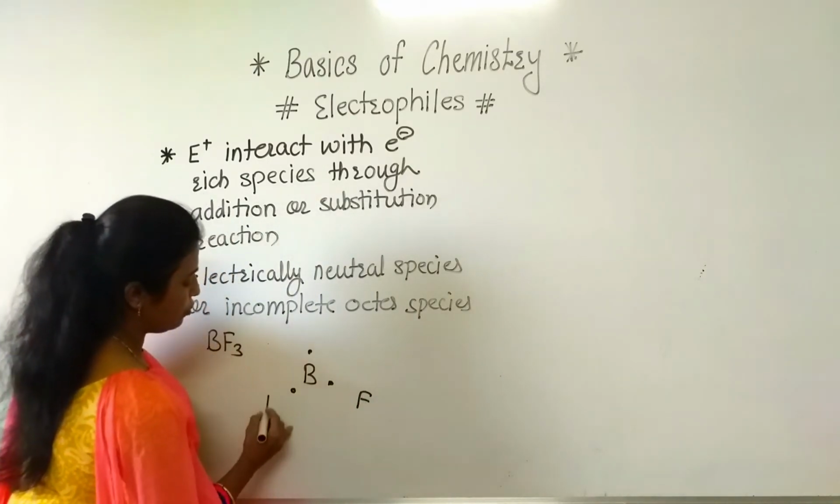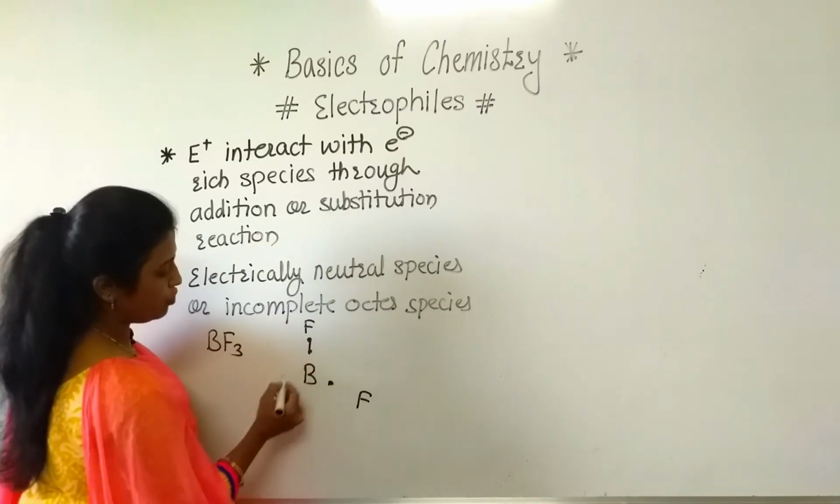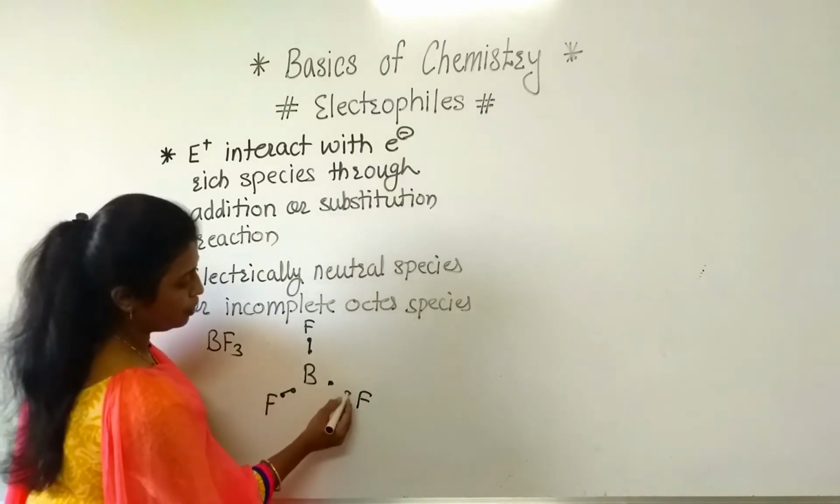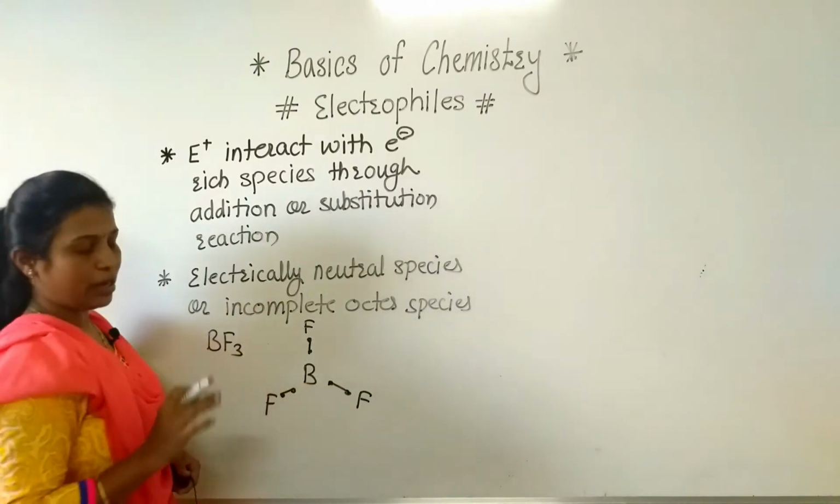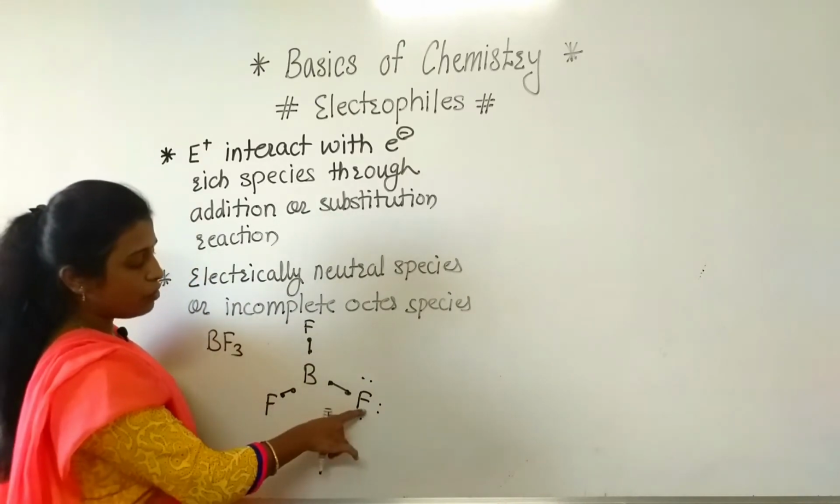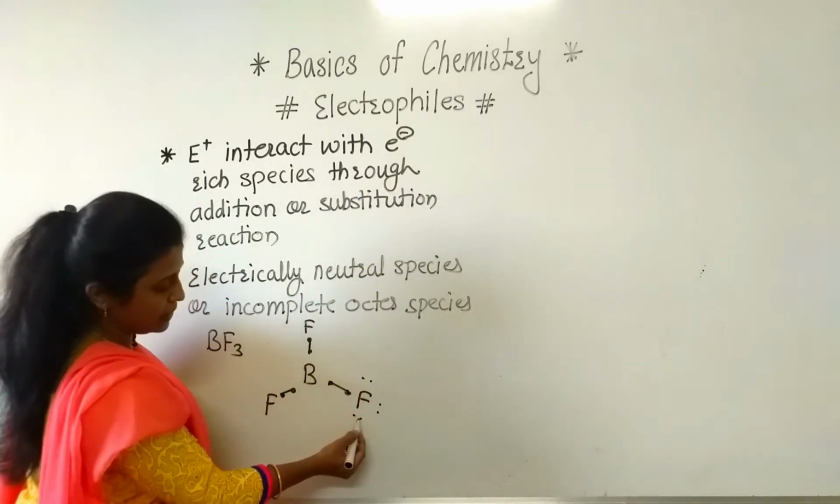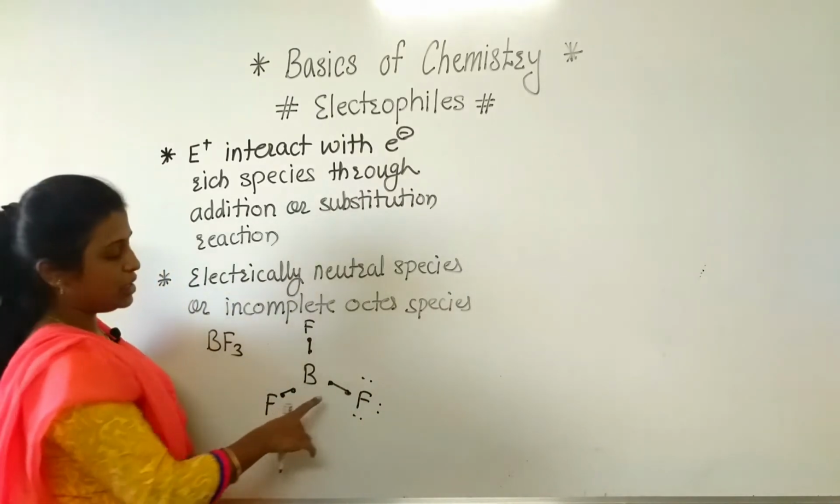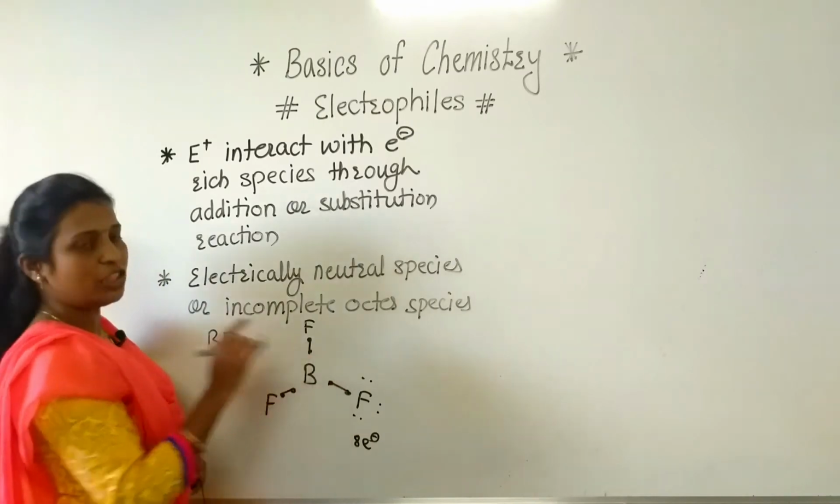So now see here, fluorine, and here also one fluorine. 1 electron of the fluorine and 1 electron of the boron. Like that, it forms 3 bonds with the 3 fluorine atoms. Now we are going to consider the octet. Here fluorine has completed its octet. How? 2, 6 and 2, 8. Means in this way 8 electrons are there in the valence shell of each fluorine.